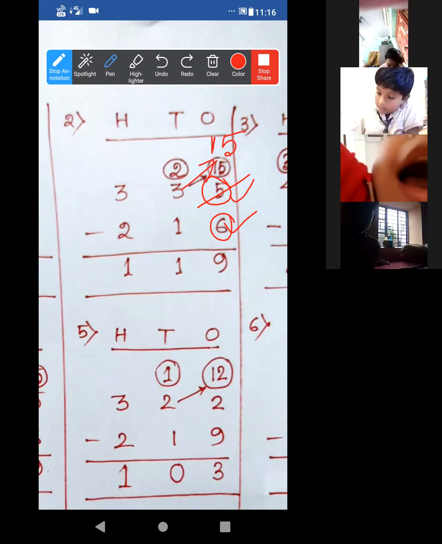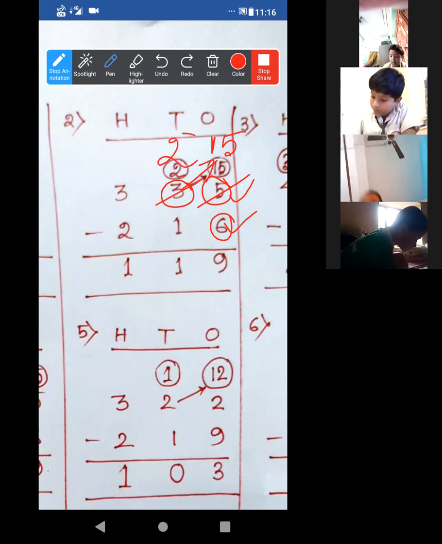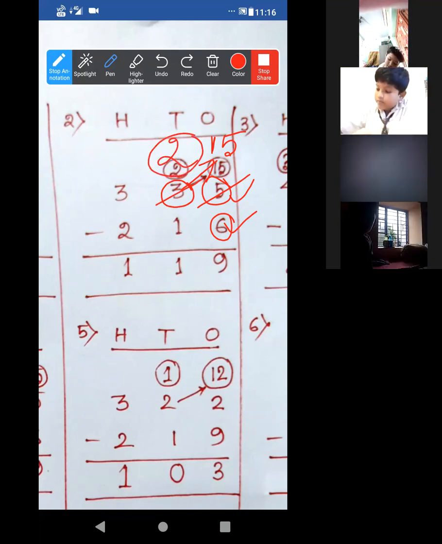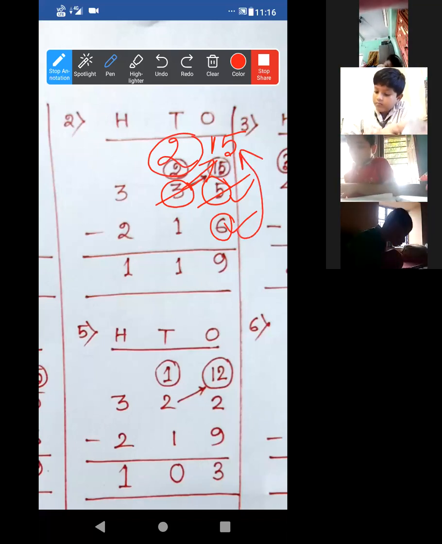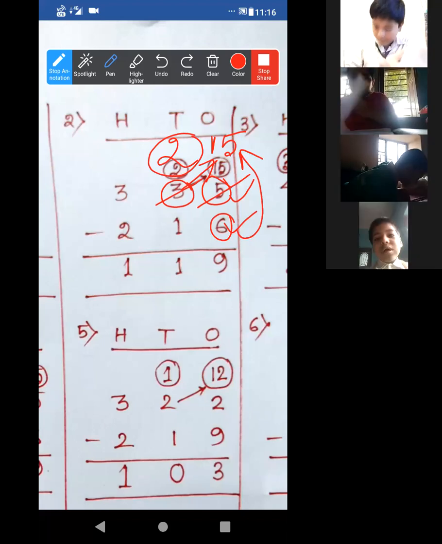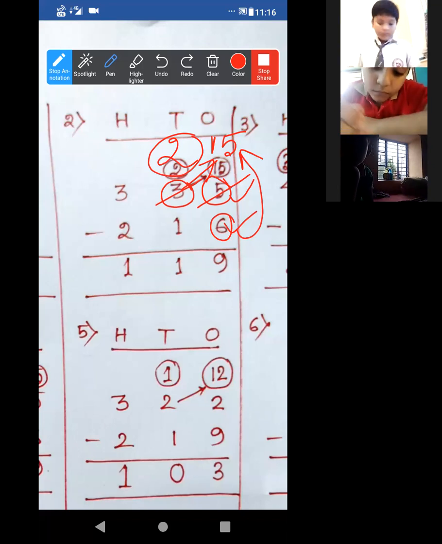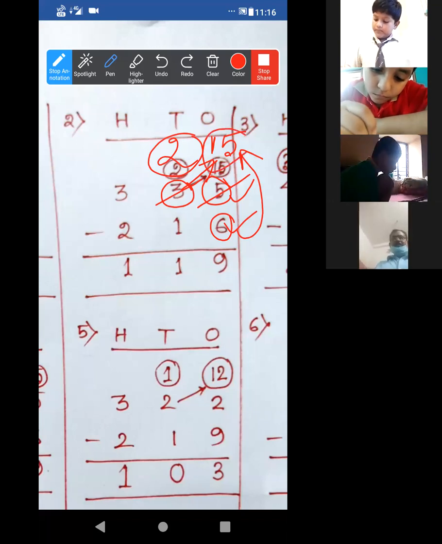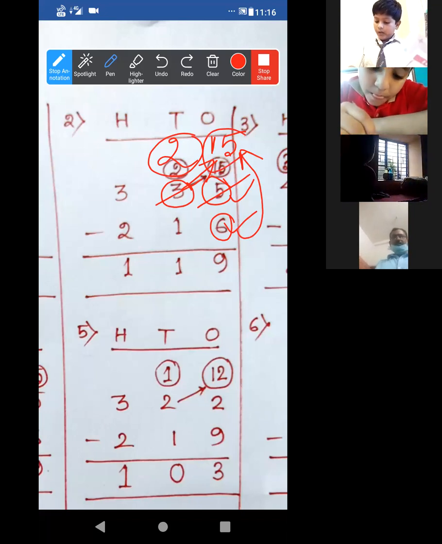Now as we have borrowed, this 3 will become 2. Done. Now the normal subtraction. Start counting after 6 till 15. 7, 8, 9, 10, 11, 12, 13, 14, 15. Now just do it yourself. I think you can do it.